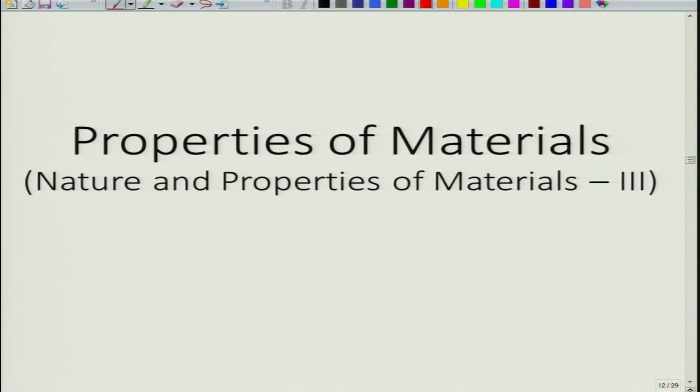So, welcome again to the second lecture of the course Properties of Materials, third part of the Nature and Properties of Materials series, and probably the final part as well. Now, we will take up some examples of mechanical properties, just the basic stuff, before we move into details. So, we are talking about elastic behavior, and if we just recap.